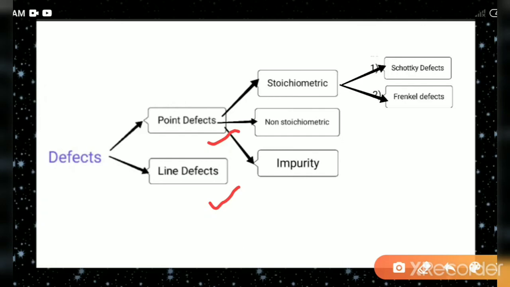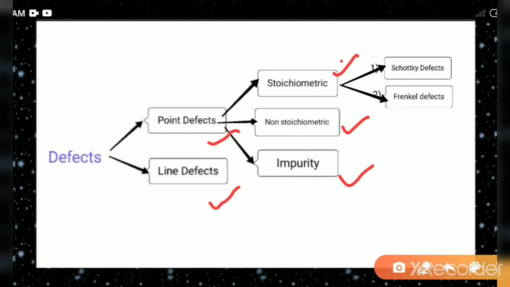Point defect means a defect that arises due to irregularity in the arrangement of particles or the points. These are of three types: stoichiometric defect, non-stoichiometric defect, impurity defect. As for stoichiometric defect, we have discussed that this type of defect will not disturb the stoichiometry. Therefore, it is called stoichiometric defect.